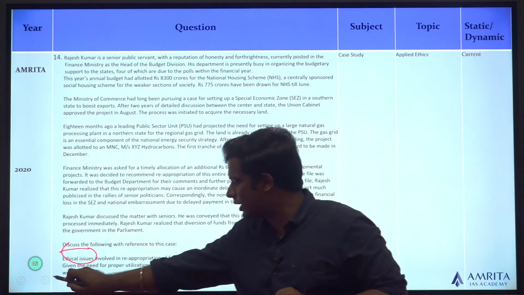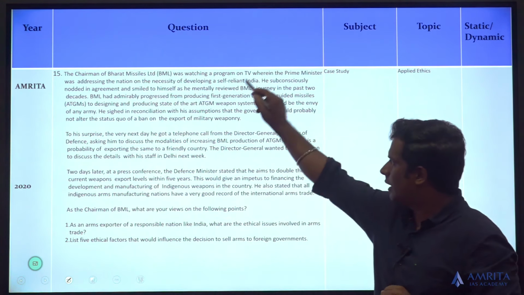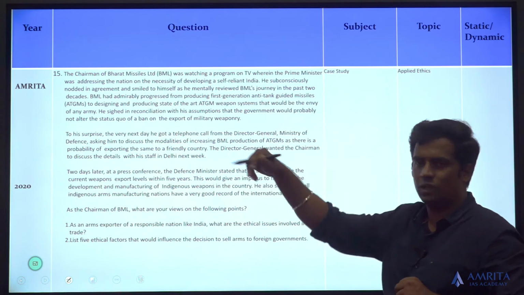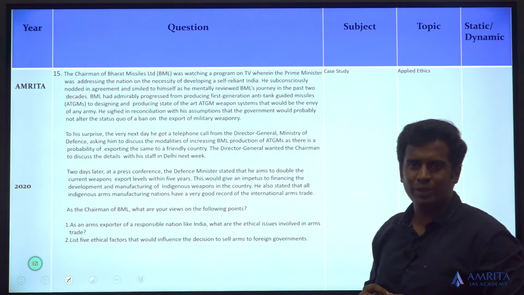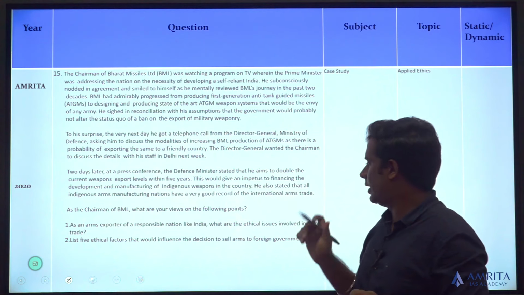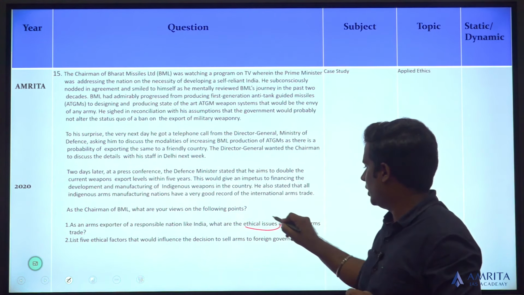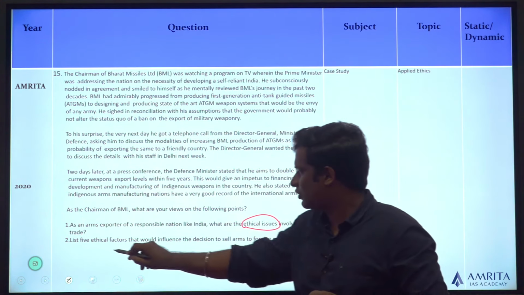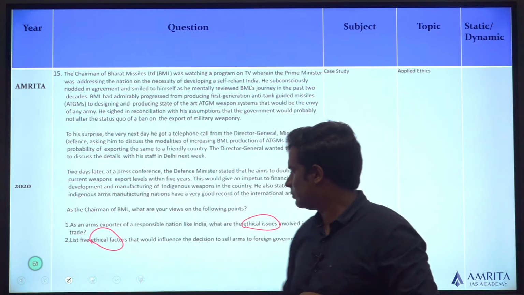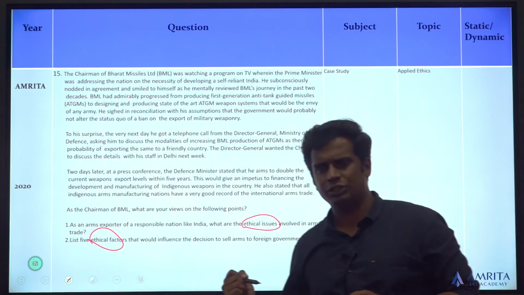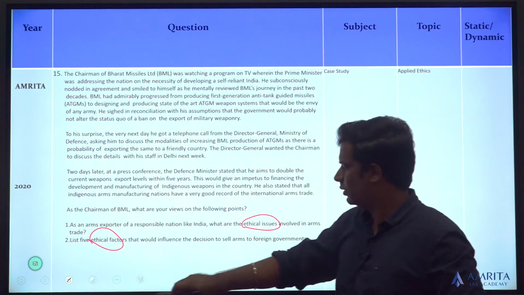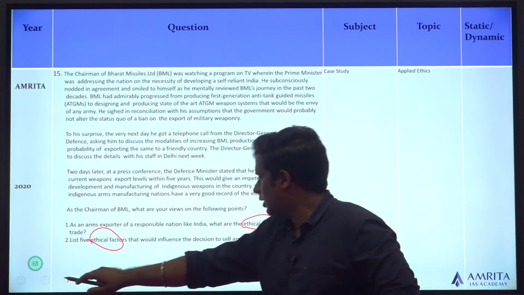Let's look at the next case study. Again, it talks about the Charno Bharat missiles and with regards to weapons or arms and ammunition sale. Again, the question is, what are the ethical issues involved? List 5 ethical factors. Ethical issues, that was asked in the previous case study too. 2 questions have been asked.